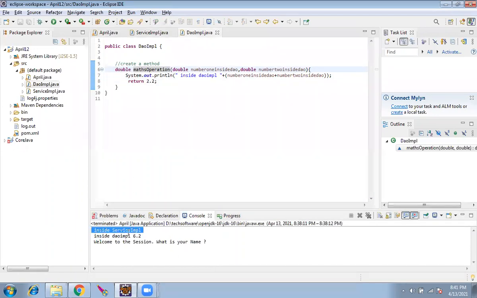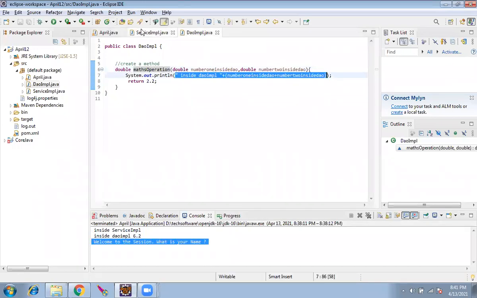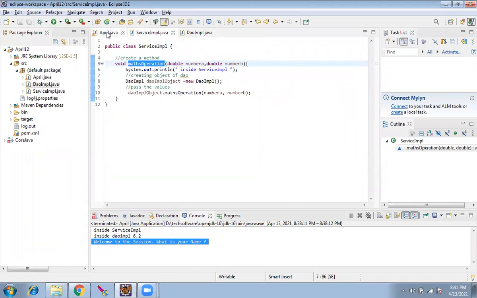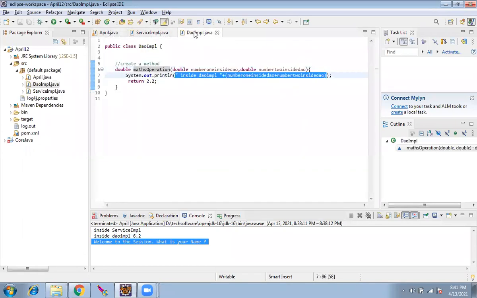The control came here, it got printed, and it went back here without any value. In the previous case, the postman gave you the letter and went without getting anything from you. But here, he is getting a return. You are returning 2.2 to him. That is the value you are returning to him.